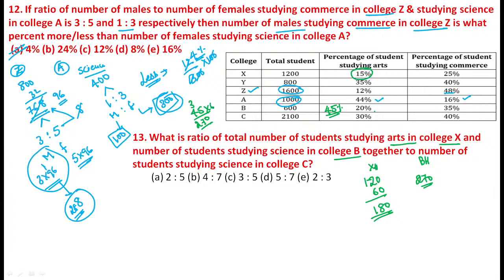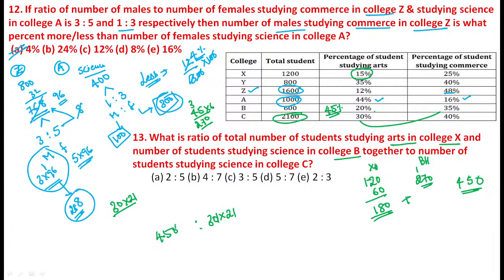And the ratio of the total number, so total number means total together here. 8 plus 7, 5 here, 1 carry forward, the value becomes 415. Now same information, continue that. And the number of students studying in science in college C. Science in college C is exactly equal to 30%. 30% means 30 is multiplied with 21. And here we have 415.